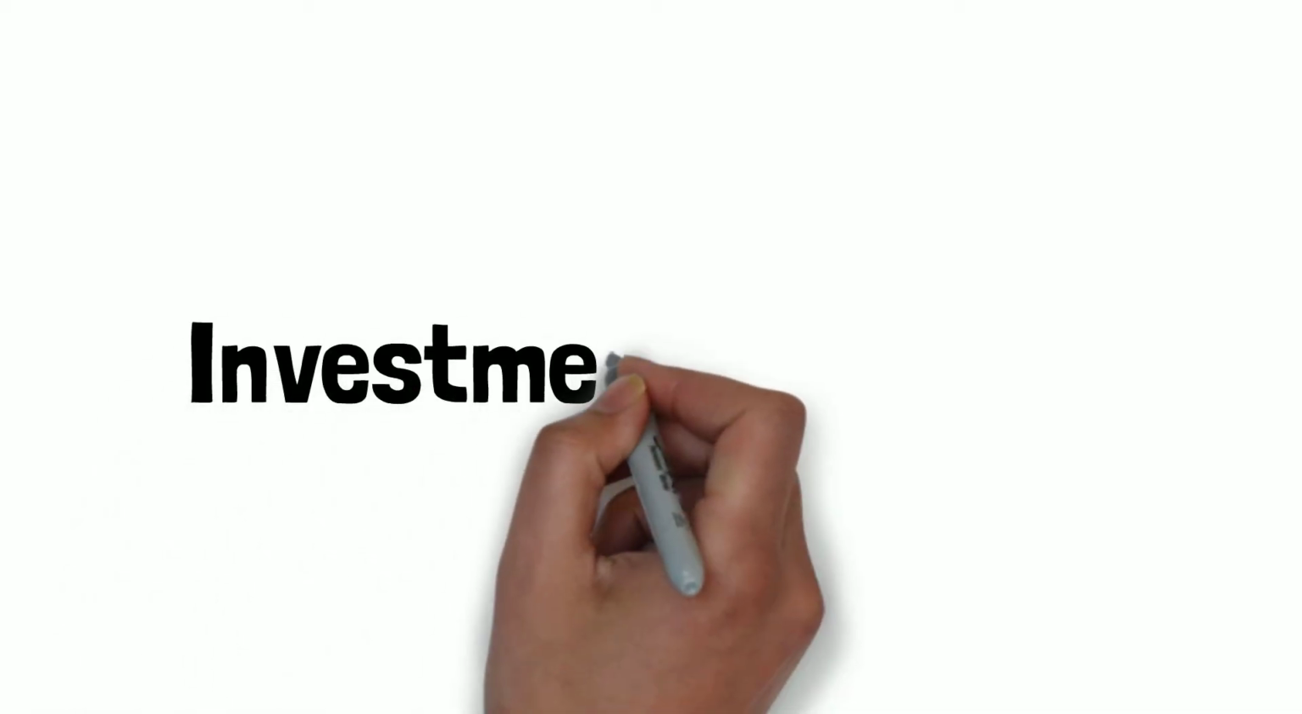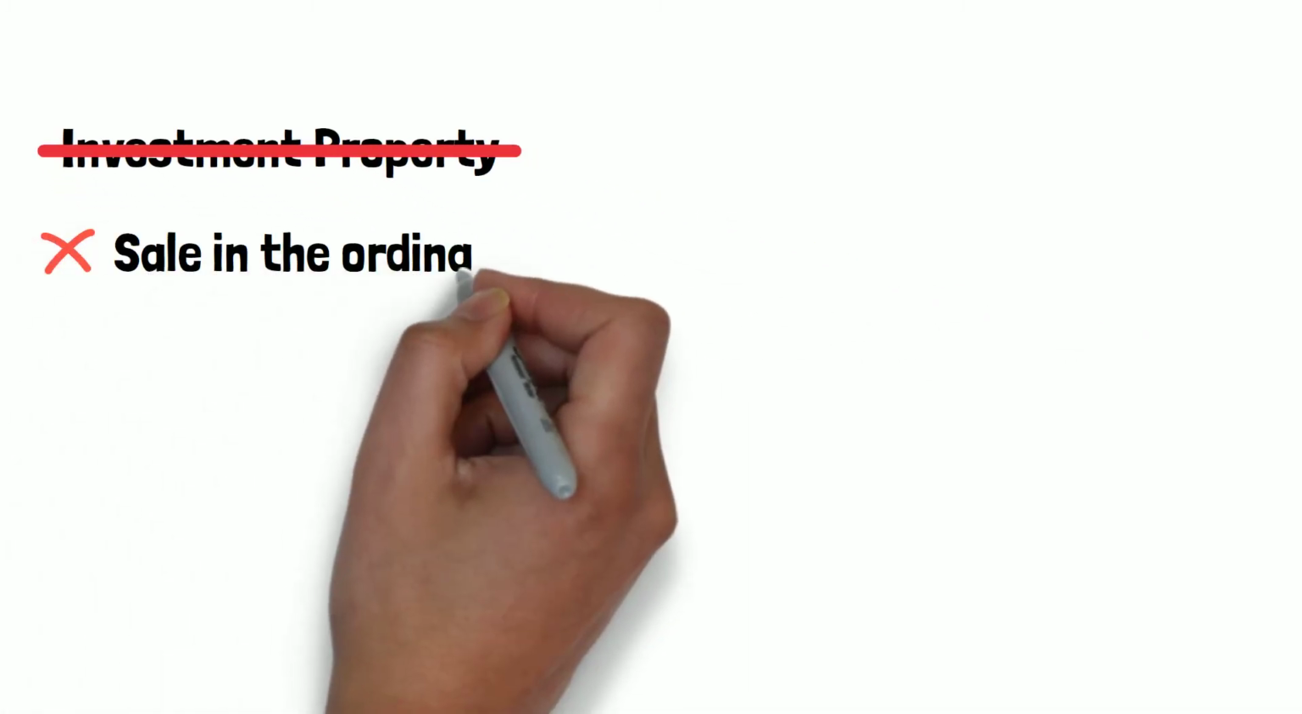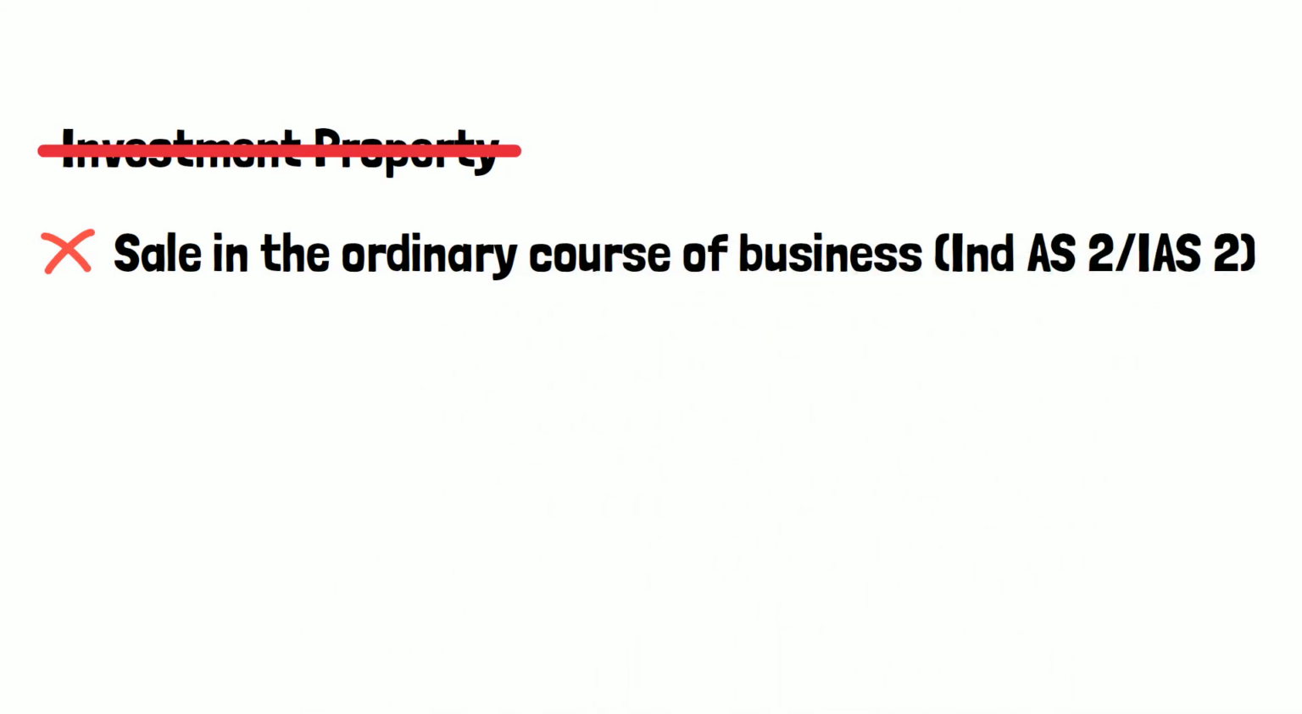Now that we have discussed the examples of investment property, let us take a look at the cases which are not considered as investment property and hence are outside the scope of the standard. The first one is property held for sale in the ordinary course of business. Now such property is covered under Ind AS 2 or IAS 2 on inventories.